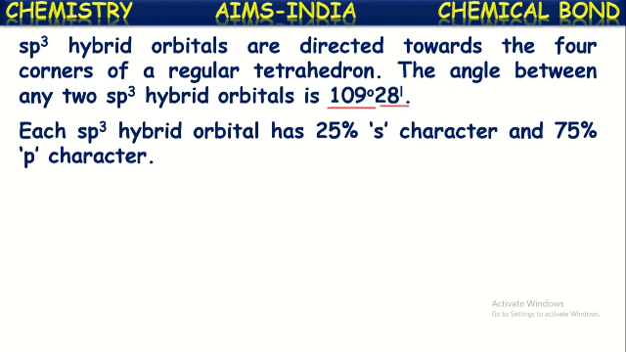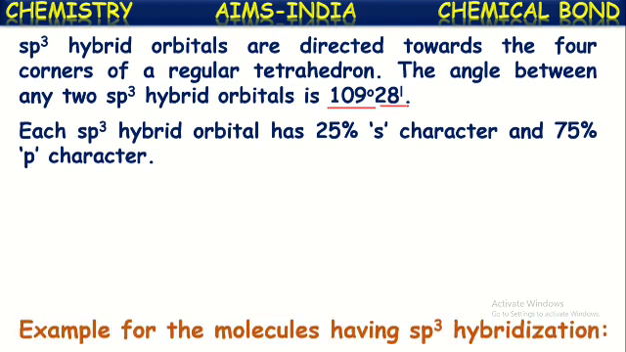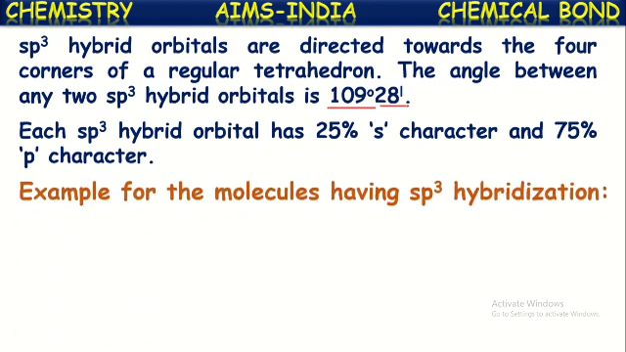In this, each sp3 hybridized orbital has 25% s character and 75% p character because it is formed from one s orbital and three p orbitals. That's why s character is 25%, whereas p character is 75%. Let us see examples of molecules having sp3 hybridization. Let us try to understand this sp3 hybridization formation in the methane molecule, CH4.